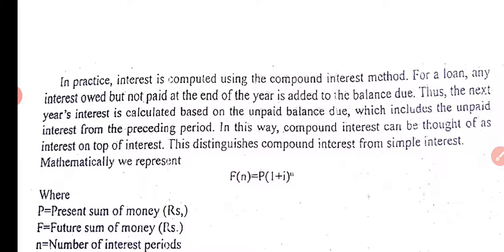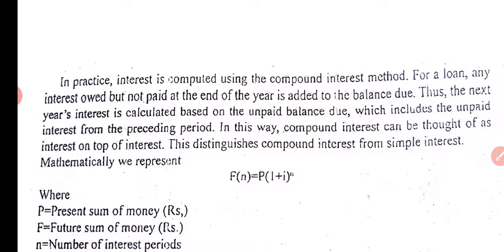First year it is 1,000 interest for 10,000 rupees at 10% interest. First year interest is 1,000, second year interest is also 1,000, third year interest is also 1,000. But in case of compound interest, first year the interest at 10% for 10,000 becomes 1,000 rupees, and for the next year it will be 10,000 plus 1,000, 11,000 will become the principal amount, and on that 10%, that becomes 1,100 rupees interest for the second year. This way it goes on increasing.